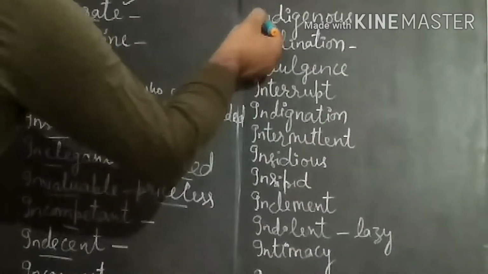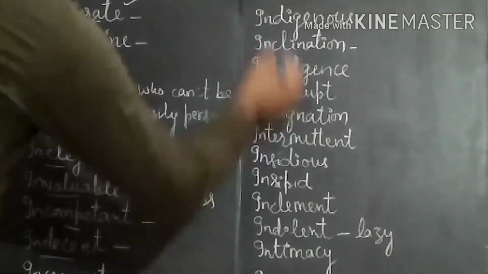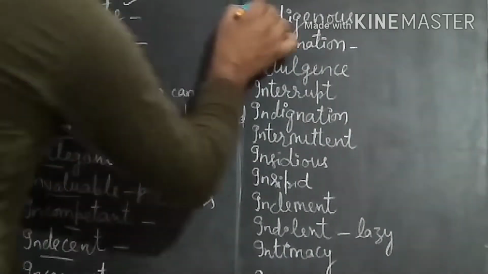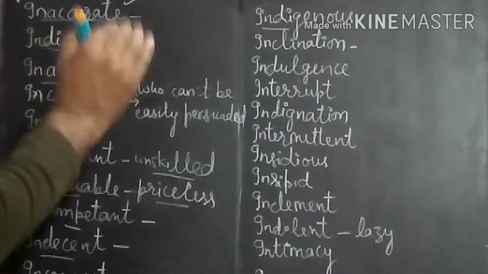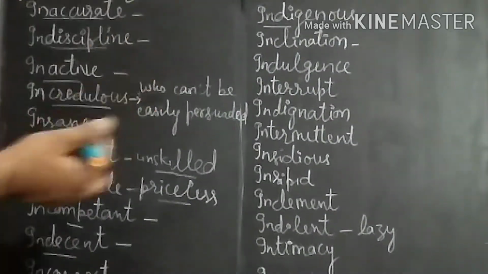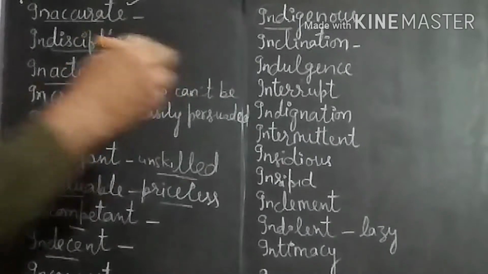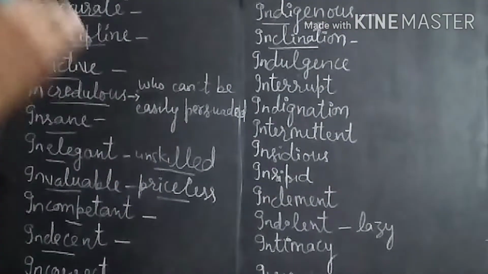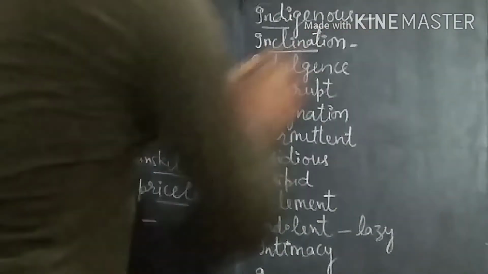Now these words you can see on the screen of your mobile phone. In this line, these words are very important, but no prefix has been added to them. They have 'in' in their root formation. The first one is indigenous. Indigenous means if a thing is made in our own country, that is indigenous. Inclination, if we have some natural tendency of doing something on our own, that is inclination.